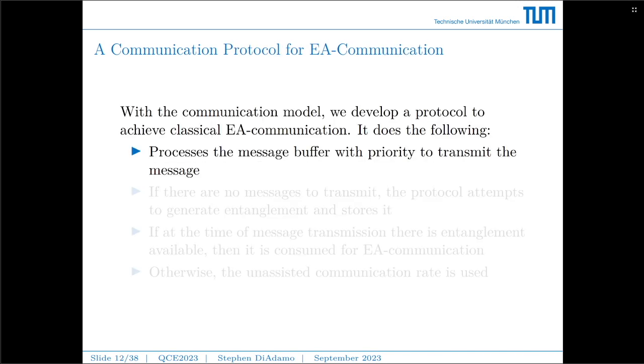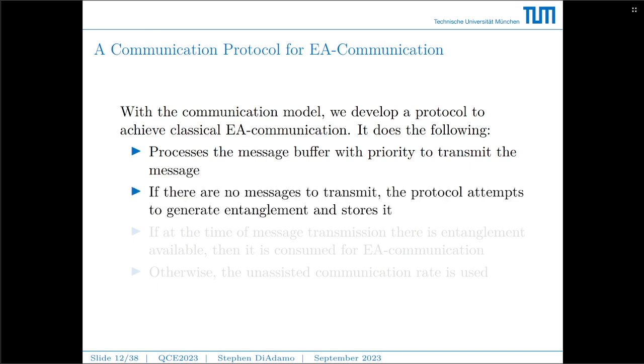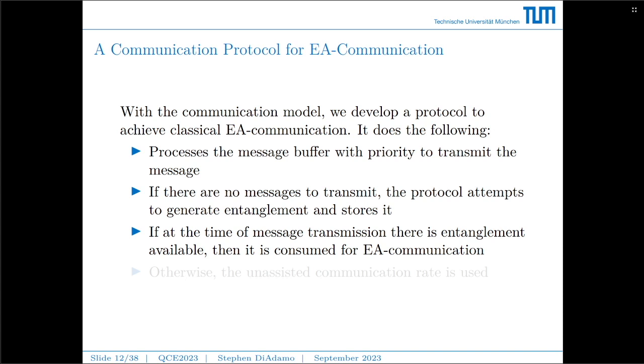On top of this communication model, we've developed a protocol to achieve classical entanglement-assisted communication, and this protocol does the following. It processes the message buffer with priority to transmit the message as soon as possible. If there are no messages in the message buffer to transmit, then the protocol should attempt to generate entanglement and then store it. If at the time of a message transmission there is entanglement available, then it should be consumed to perform entanglement-assisted communication, and otherwise, if there's no entanglement available, the message should be transmitted at the unassisted rate.